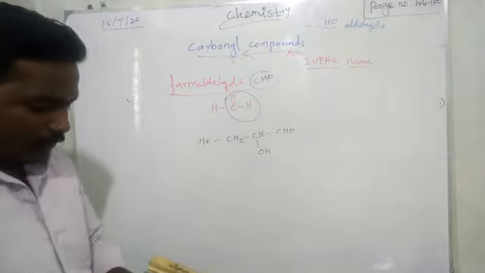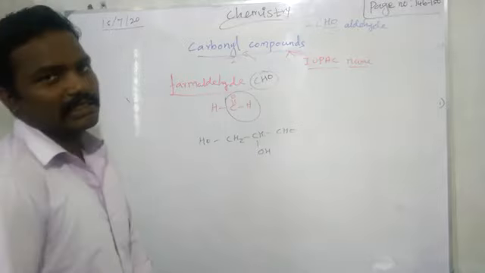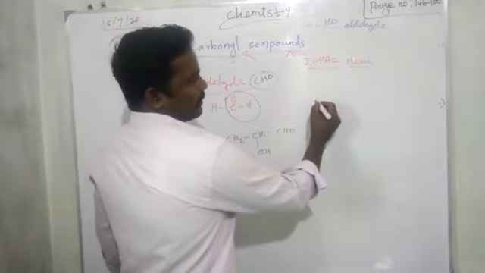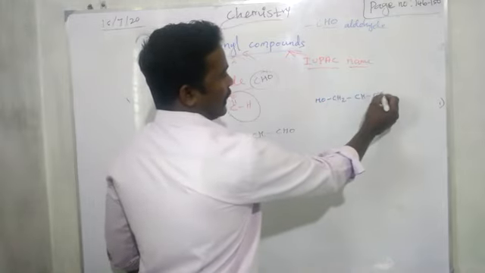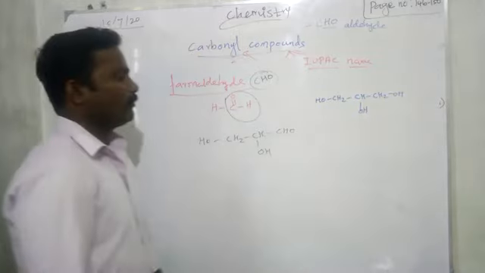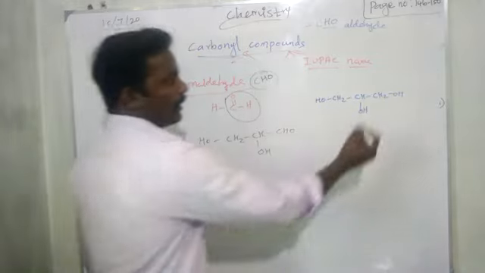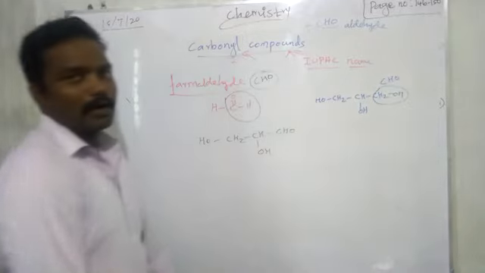See, if you know the glycerol molecular formula, it is easy to learn glyceraldehyde because HOCH2, CH(OH), CH2OH is the molecular formula for glycerol. Now this group becoming aldehyde. That's why we are telling glyceraldehyde.